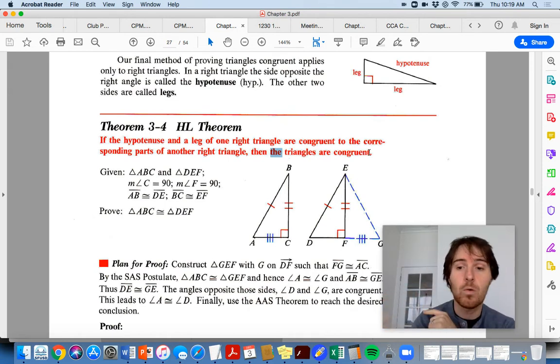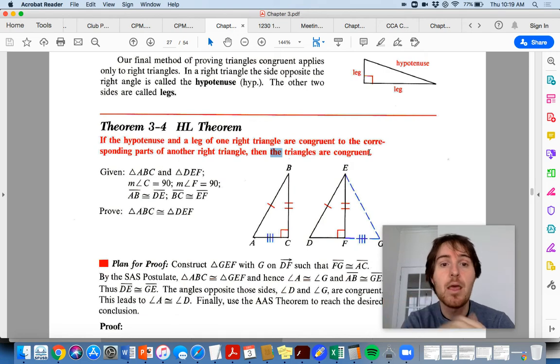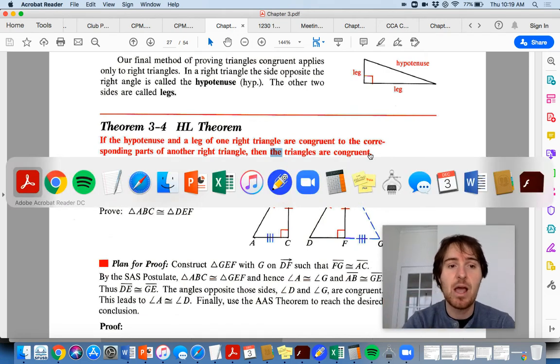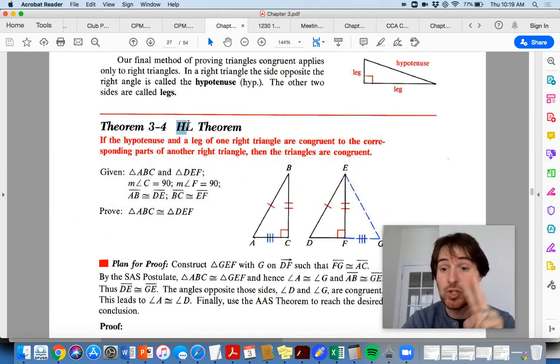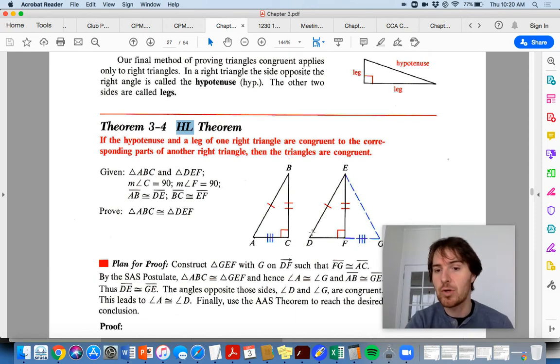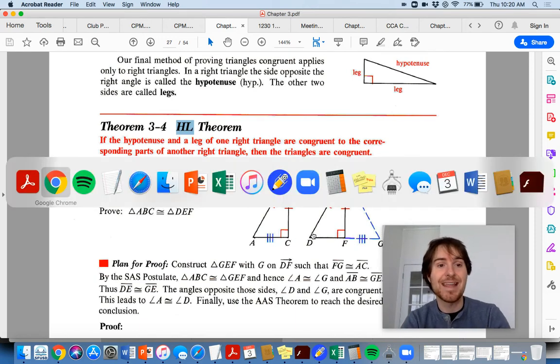Do you need to do it in that order? No, you don't need to do it in that order. The reason why I make a point of this here is that HL only has two letters in it, okay? So a lot of people think, hey, if I can prove that AB is congruent to DE, and I prove that BC is congruent to EF, then hey, I can just use HL and say that these two triangles are congruent. Well, no. Have you told me yet that they're right triangles? Have you told the reader that? Have you told the person analyzing your work that here?